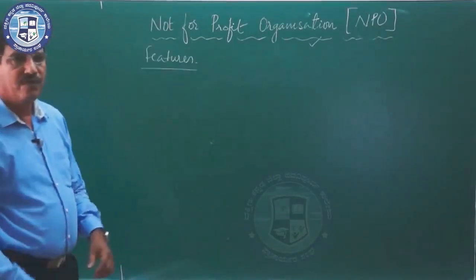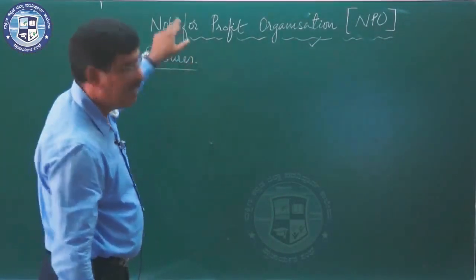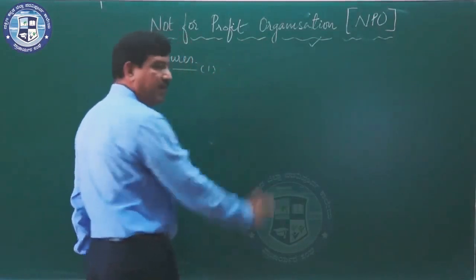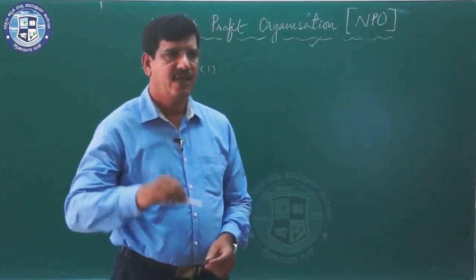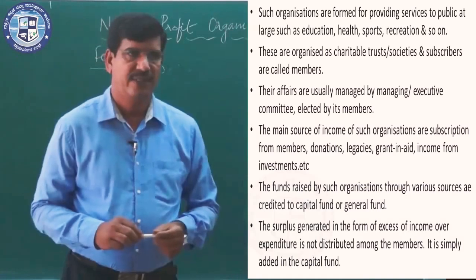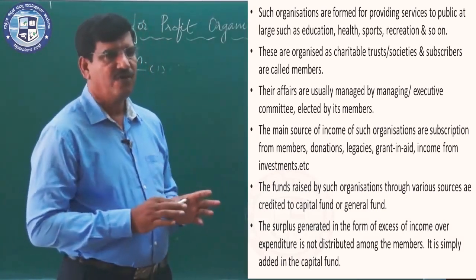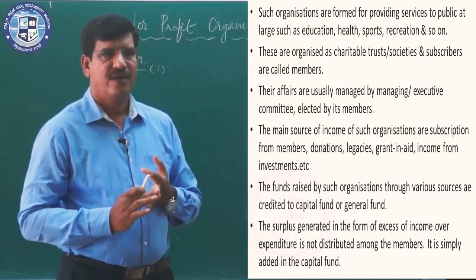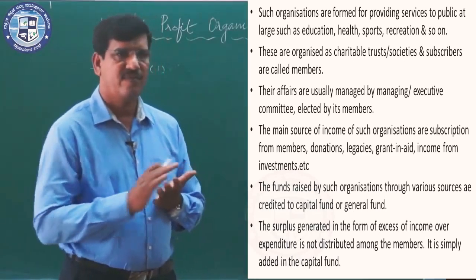What are the features of not-for-profit organization? Services to the society without any discrimination. It is the first important feature of not-for-profit organization. There should not be any discrimination by the NPO with regard to caste, creed, community, and the services to the society must be given without any discrimination.